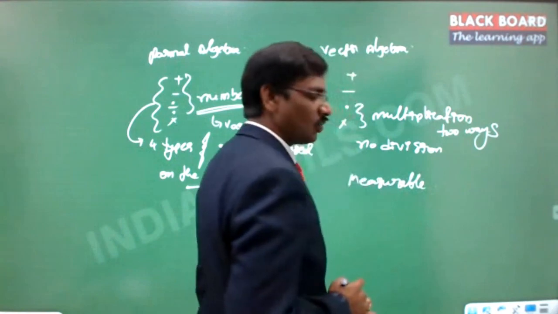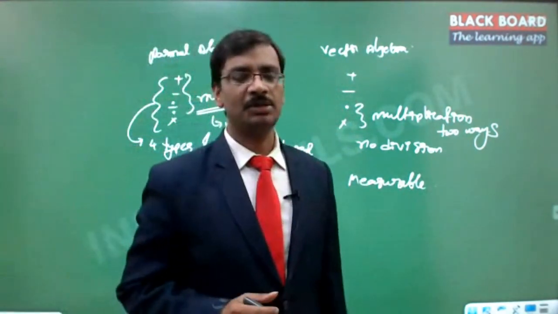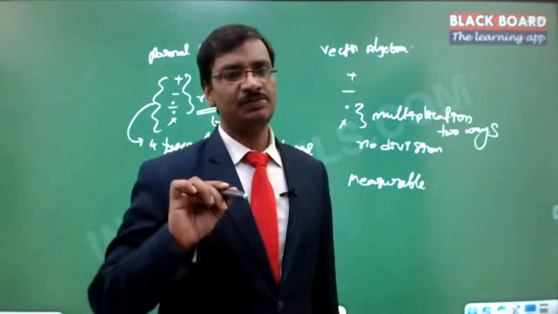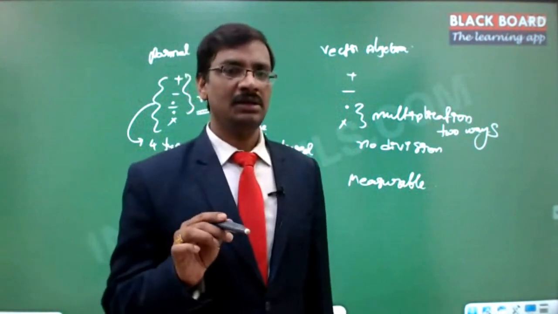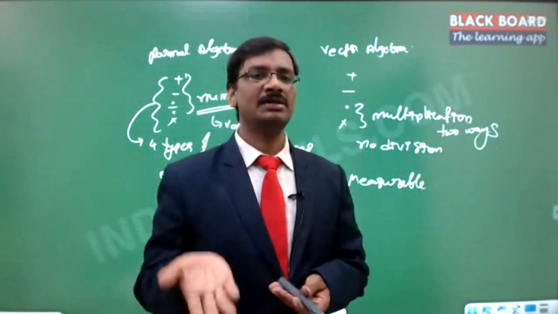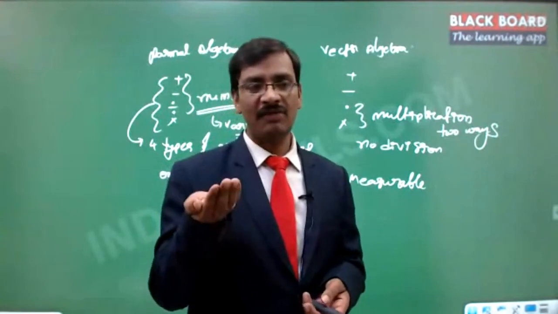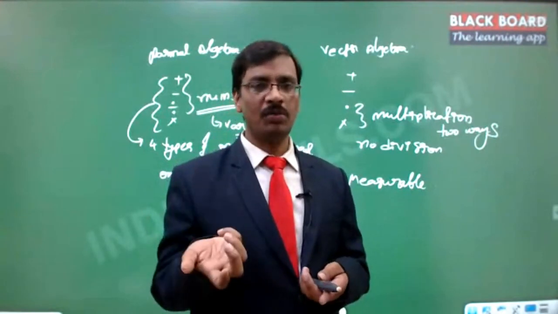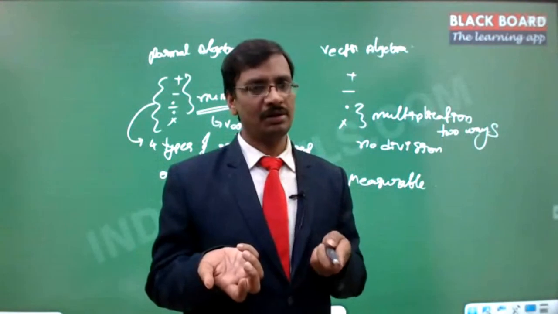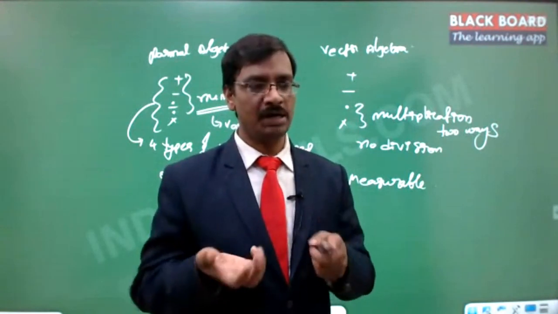Any physical quantity, you will get a feel for only when we are able to measure it. Suppose I have taken this particular pen, and if I am able to measure its mass, let us say it is 100 grams, then I can compare the cell phone as 500 grams or 300 grams. I can say that the cell phone has more mass when compared to this pen, only if I am able to measure a physical quantity called mass.